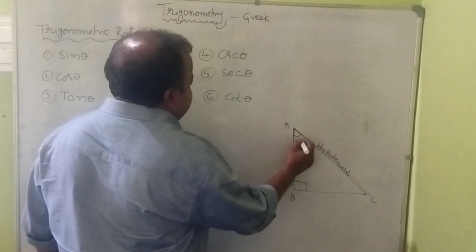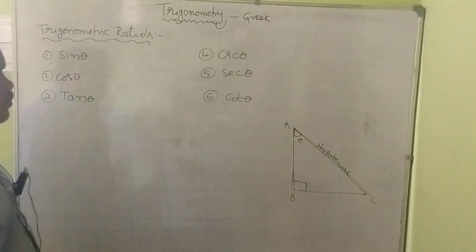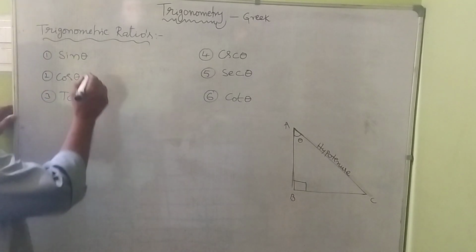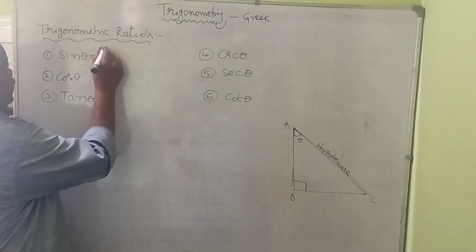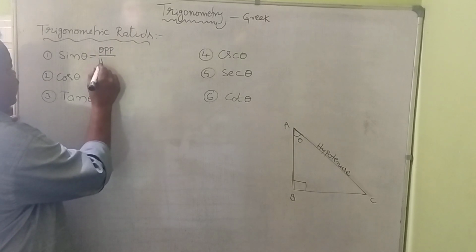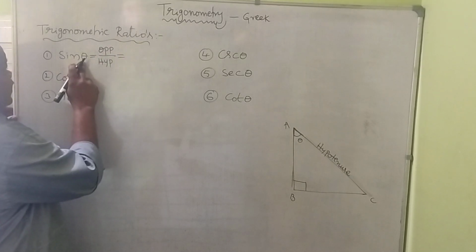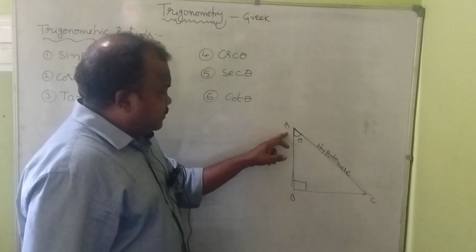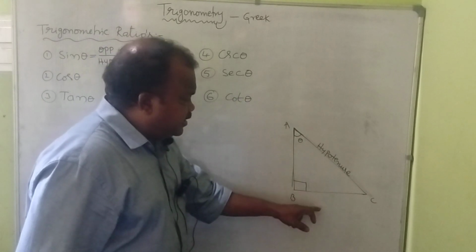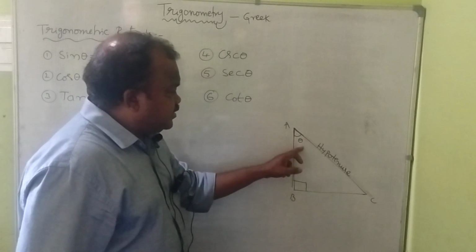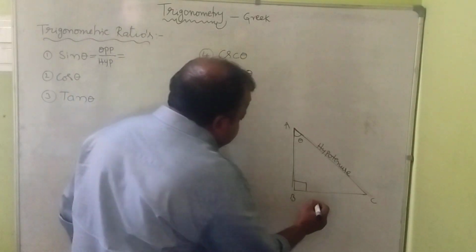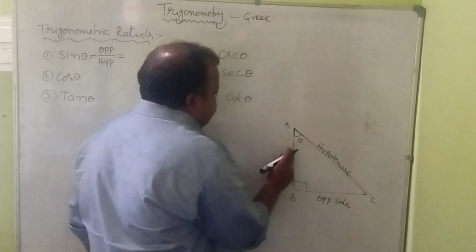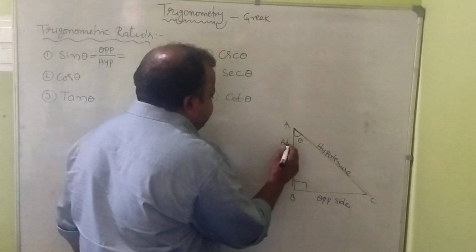That means we are taking theta. Sin theta means opposite side by hypotenuse. Where will theta be? On the point A, on the vertex A. The side opposite to theta at A is BC. That will be considered the opposite side, and this will be considered the adjacent side.